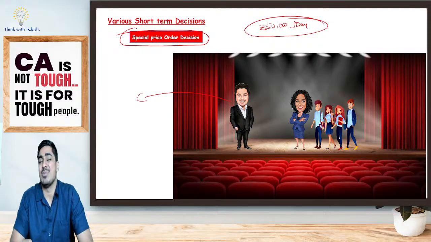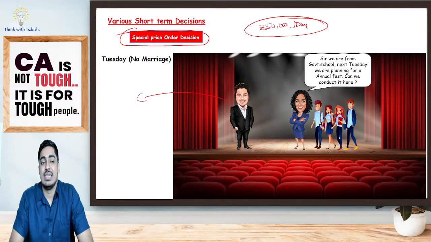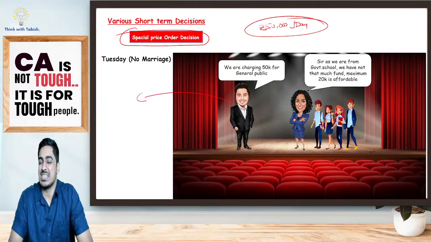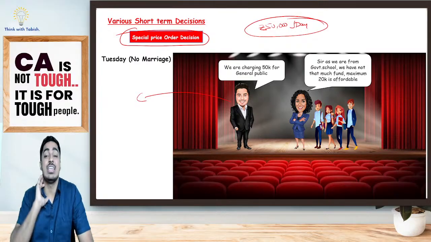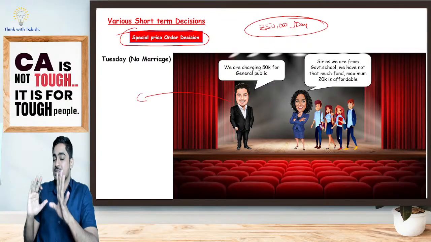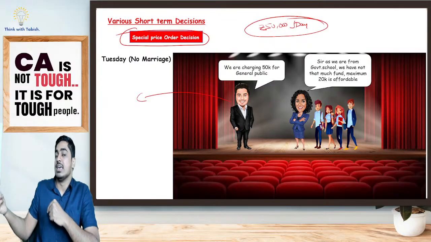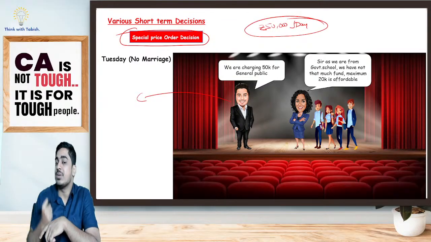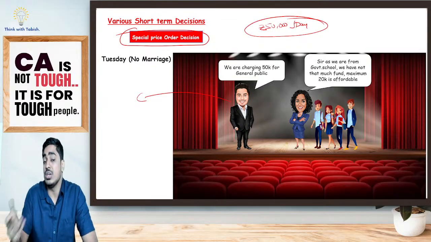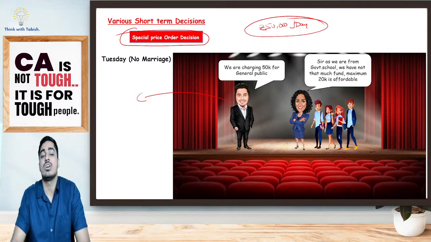They said we know you charge 50,000 from the public, but sir, we are a government school. Maximum we can give is 20,000. Now, if I accept the order, it is very simple, students. How much revenue am I getting? 20,000. In order to give the place on rent to them, what all costs would I be incurring?